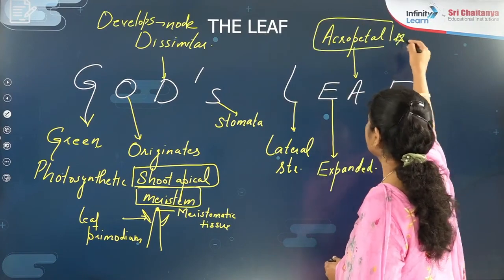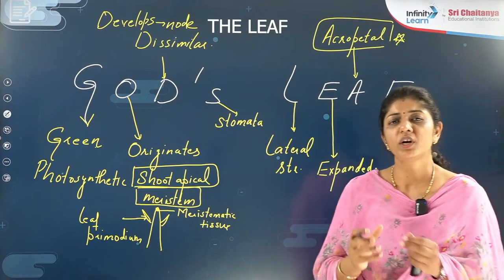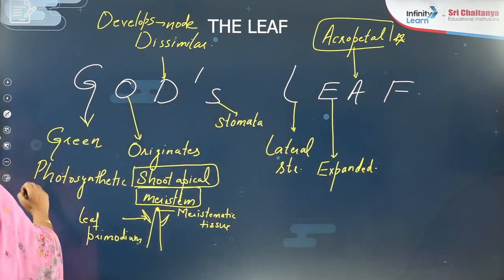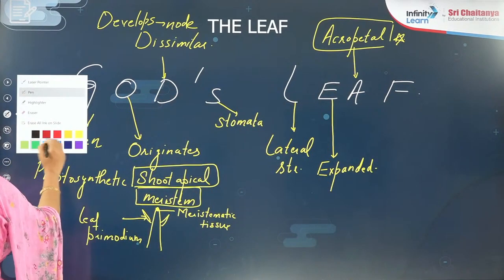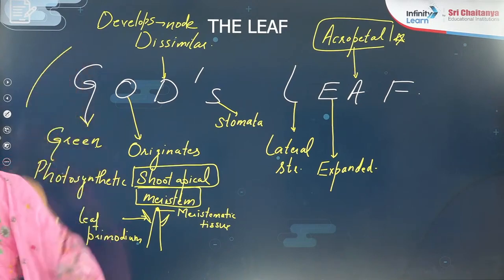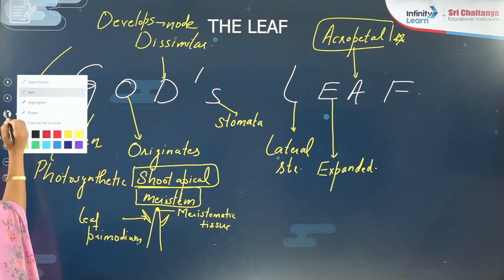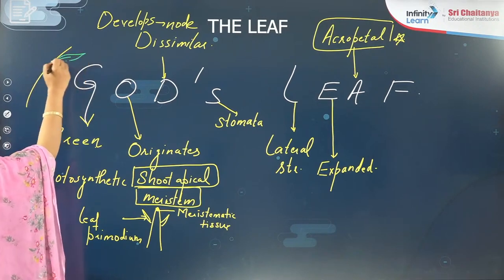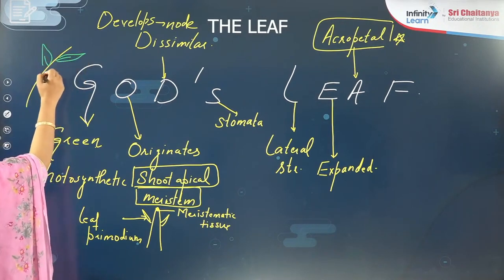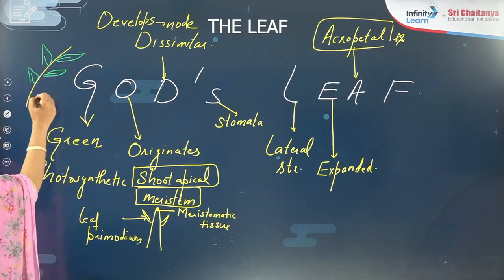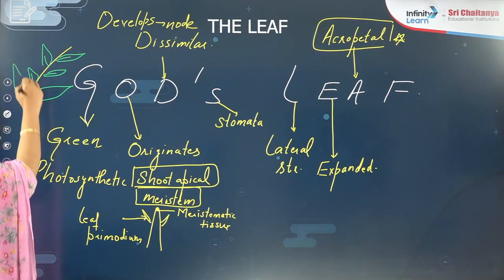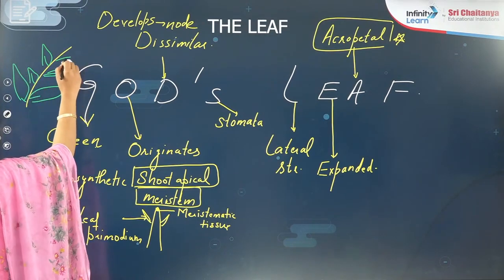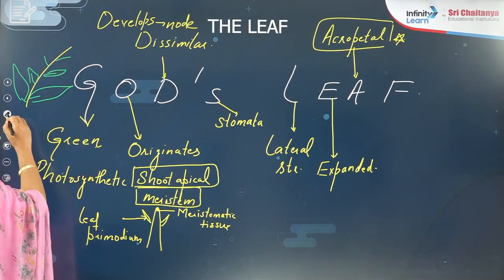In the full bio you will learn about it. What do you mean by acropetal? Now have a look here. Suppose I am drawing a branch of a stem, right? The younger leaf will be at the top, whereas the mature one will be at the base. Let me draw the smallest one here so that you can easily understand.